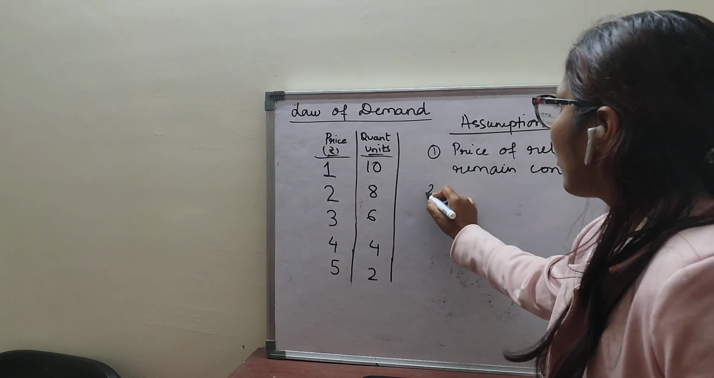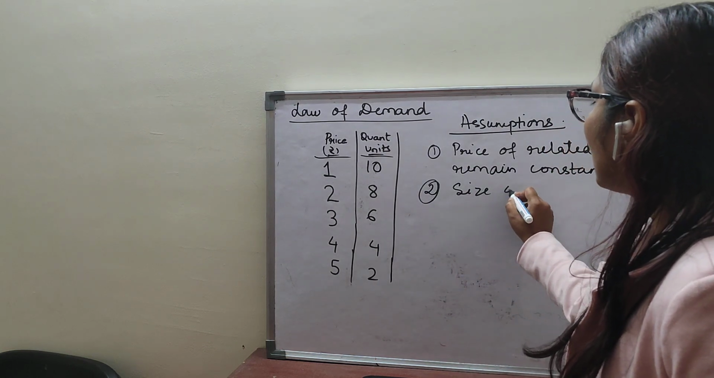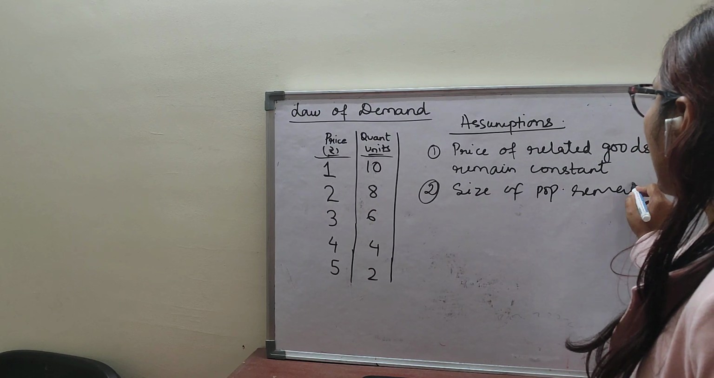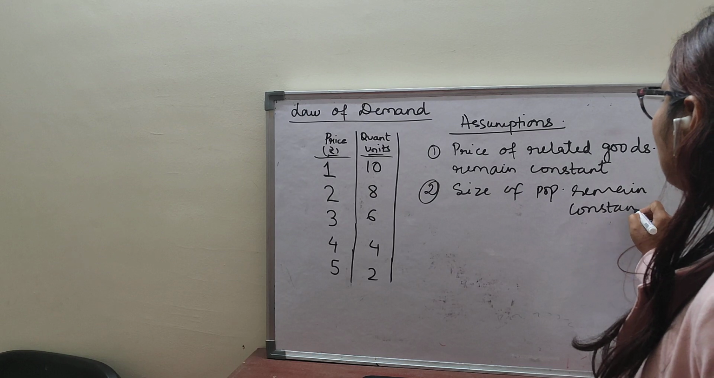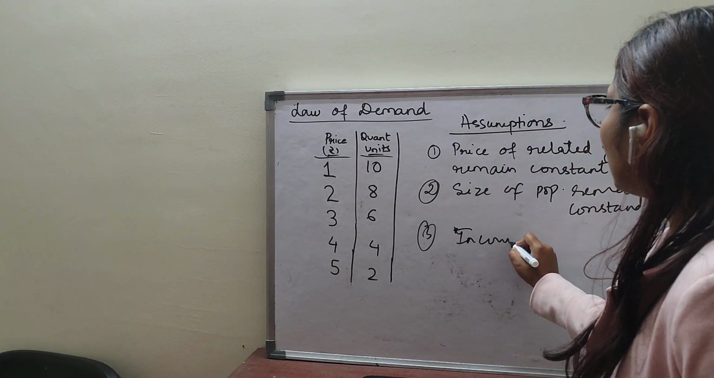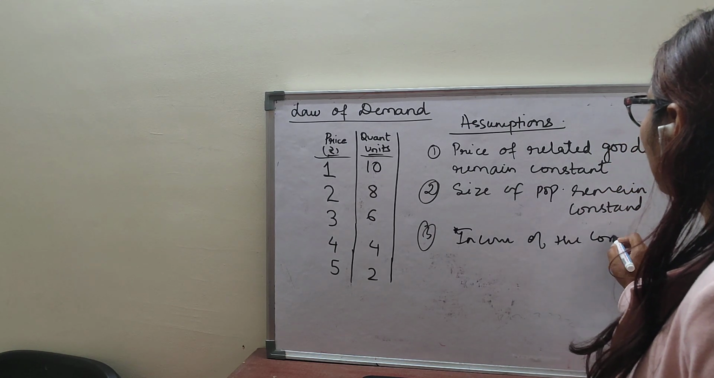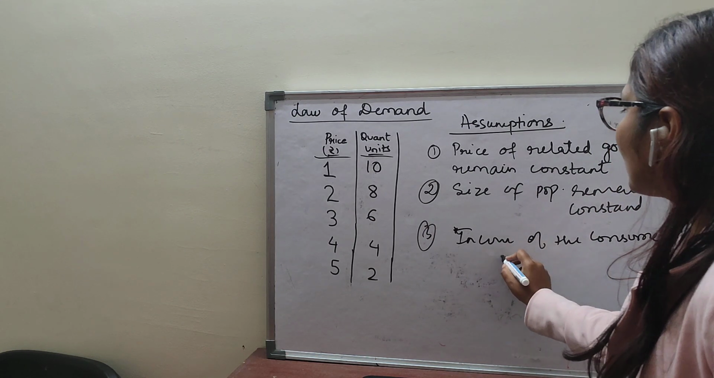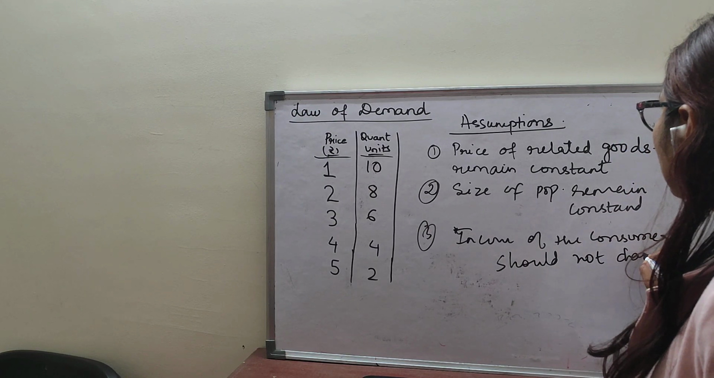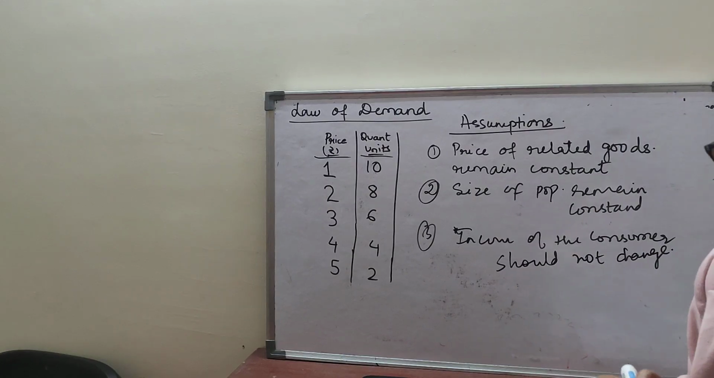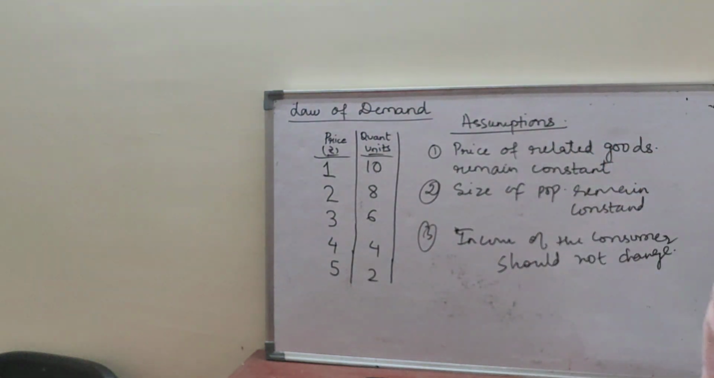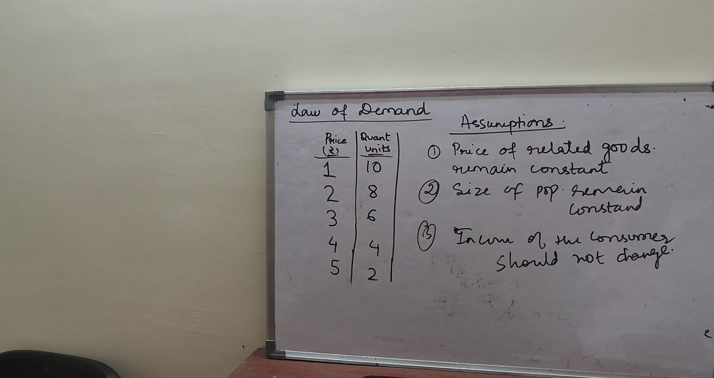Now, size of population remains constant. Clear? Income of the consumer should not change. Just you need to add these words. Clear? And assumptions will be done. Clear?